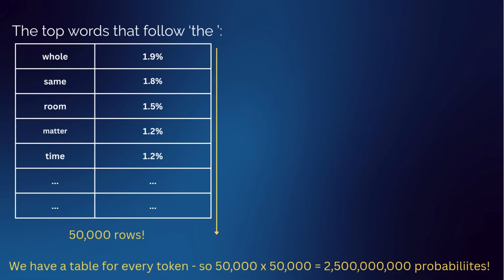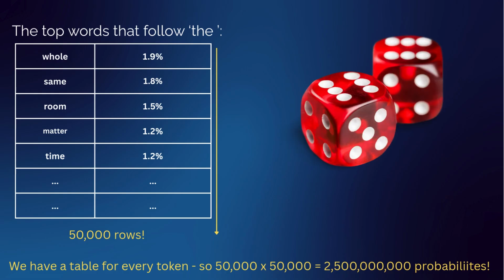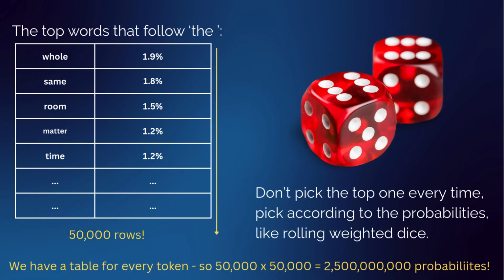Because what we're going to do to generate new text is we're going to take this table and we're going to roll some dice. And the dice is going to be weighted according to all these probabilities. And the one that we land on is the one that we'll use to continue the text. So we don't pick the top probability each time. We're not going to predict whole every time we see the word the, because that will lead to very, very boring text.